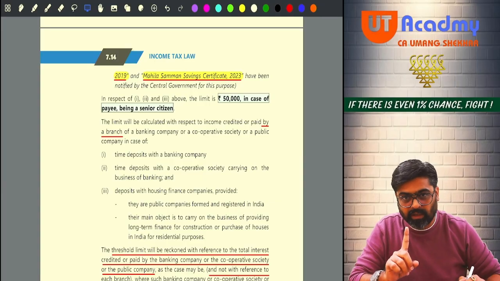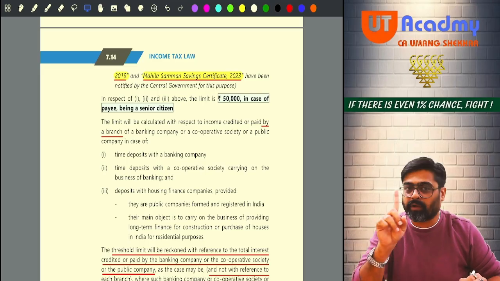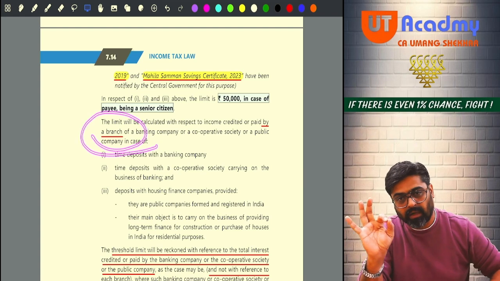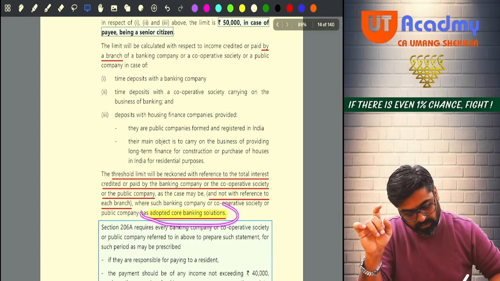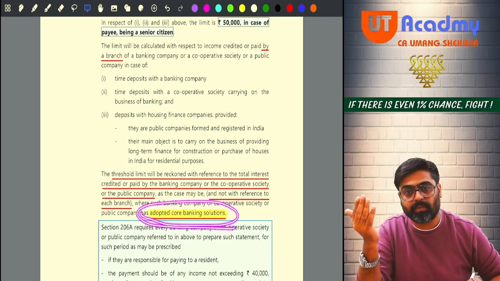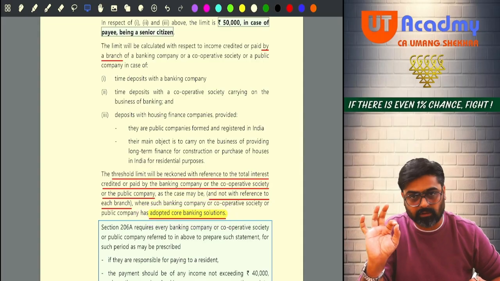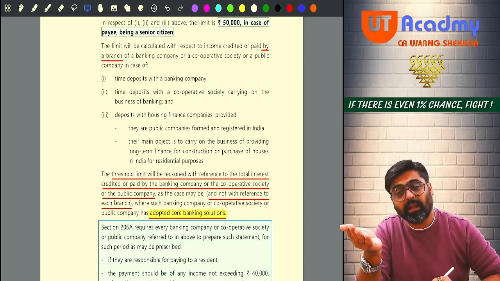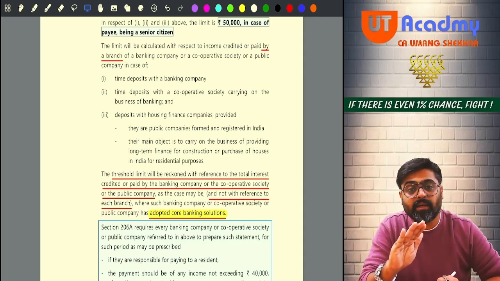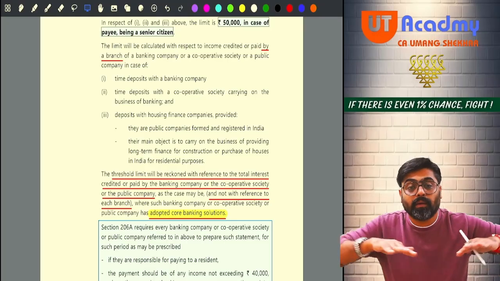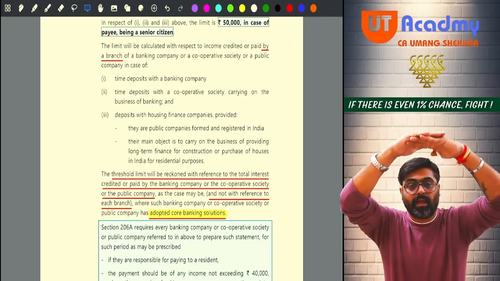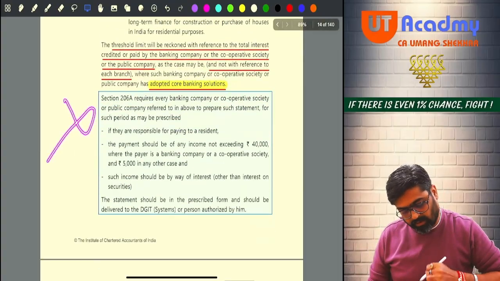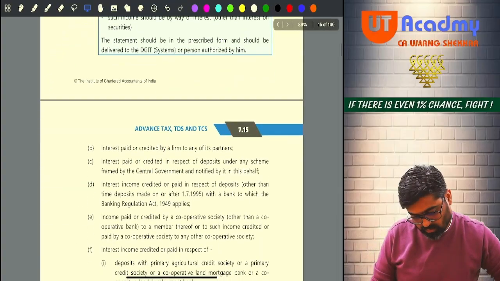Sure. So see, usually the limit of 40 or 50,000 will be seen branch wise, but if the bank or a cooperative bank has adopted core banking solution, then in such cases the limit of 40 or 50 will be checked bank wise, not branch wise. Got it, sir? Everyone. Now see, this point you ignore, no need to do.